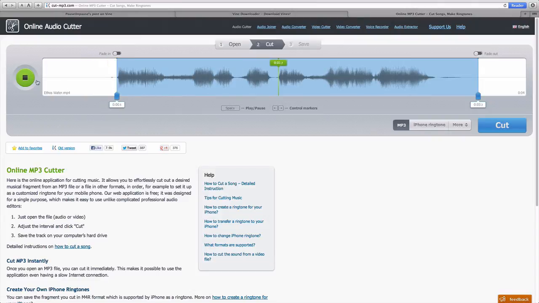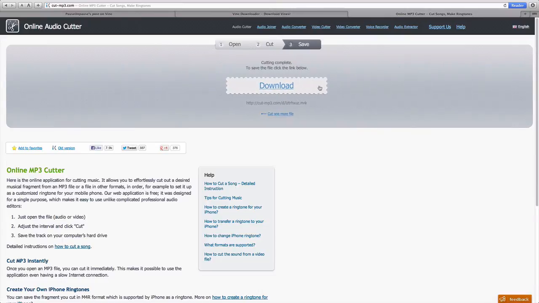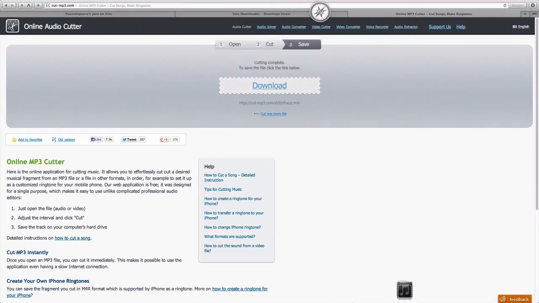Holy shit, it's Etho's water! From here to here. Here you want to click iPhone ringtone. That's the most easy way. And then cut and download.